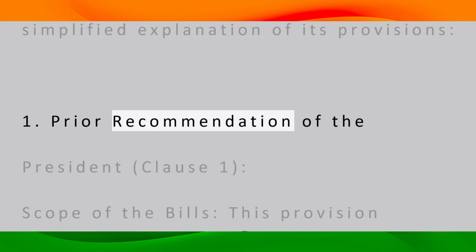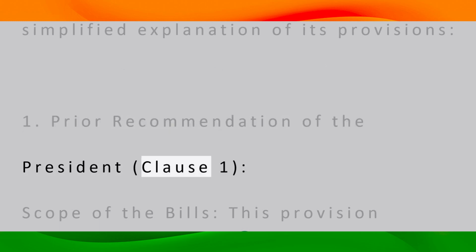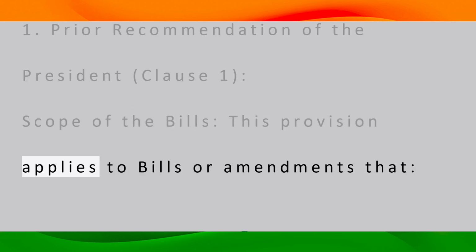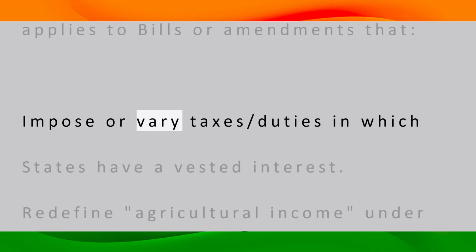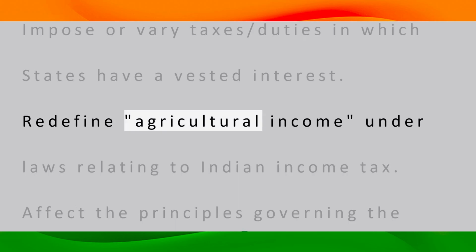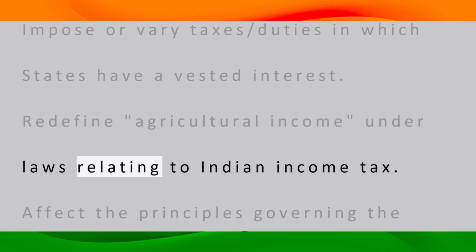1. Prior recommendation of the President, Clause 1. Scope of the bills. This provision applies to bills or amendments that impose or vary taxes, duties in which states have a vested interest. Redefine agricultural income under laws relating to Indian income tax.